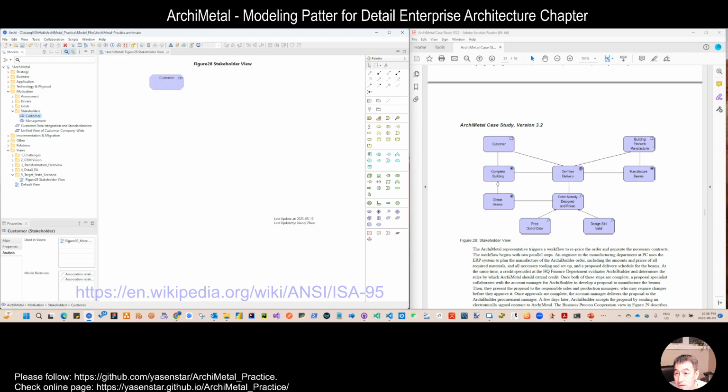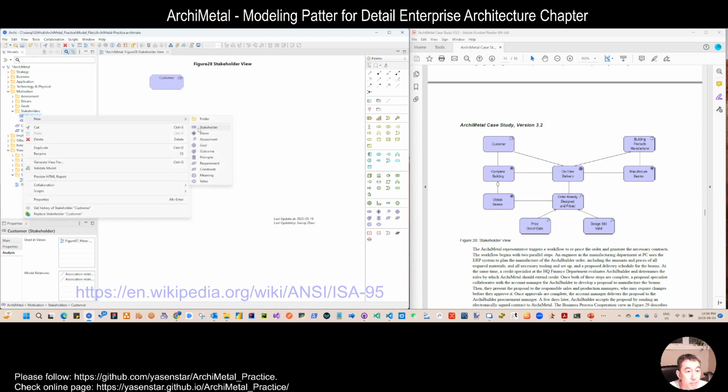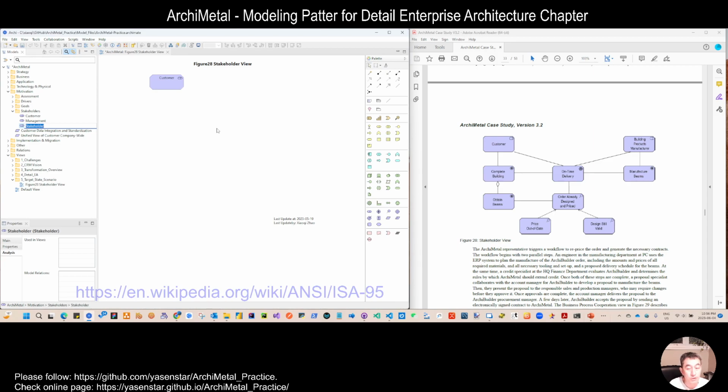But we don't have the building products manufacturer. That is the new stakeholder we need to care about from Archi Builder. So we place it here.